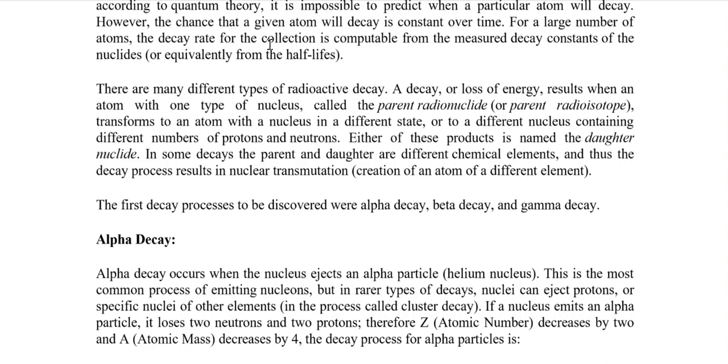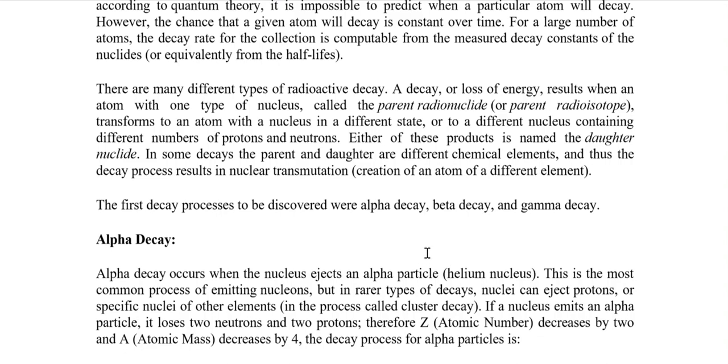In some decays, the parent and daughter are different chemical elements, and that is what we call nuclear transmutation, when a nucleus is transformed into another type of element. The first decay processes discovered were alpha decay, beta decay, and gamma decay.